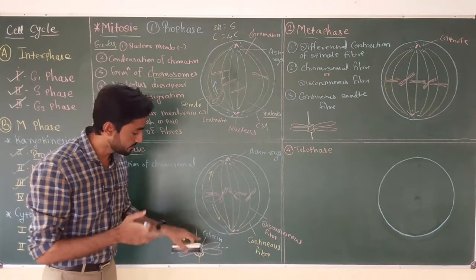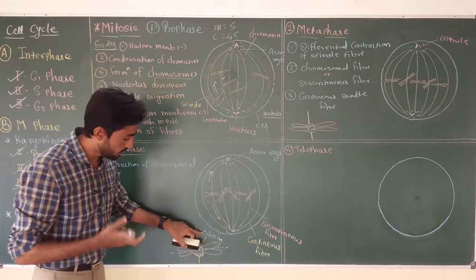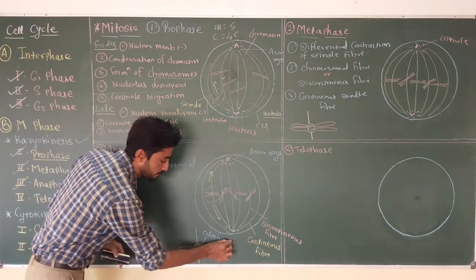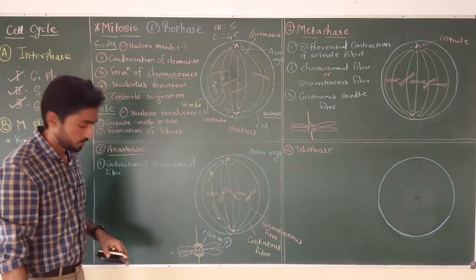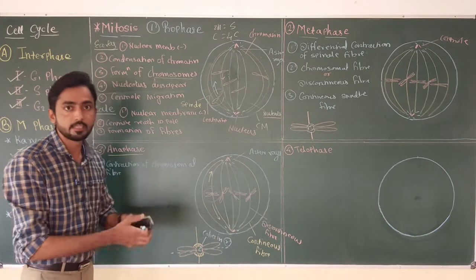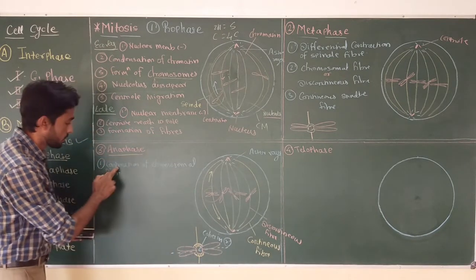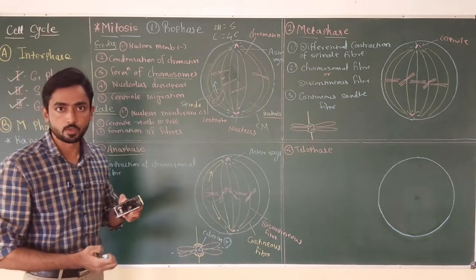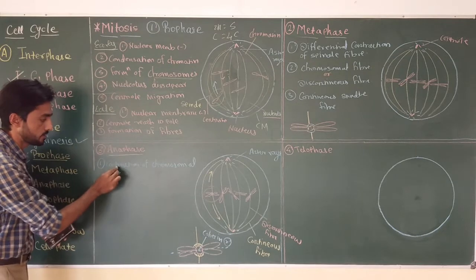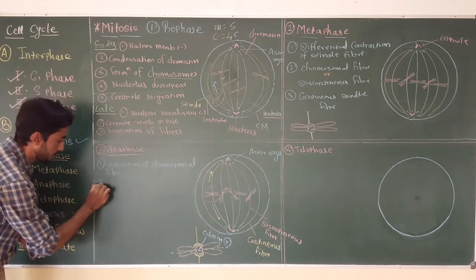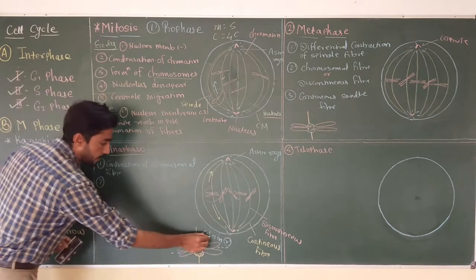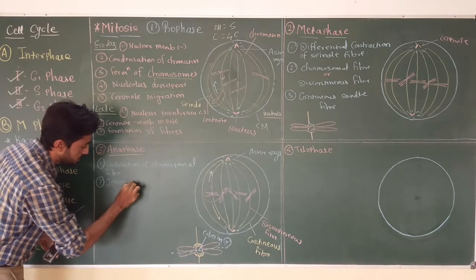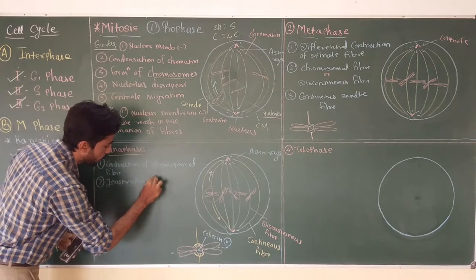Now the separase enzyme is going to degrade this cohesin. And due to degradation of this cohesin, the sister chromatids get easily separated when the chromosomal fiber contracts. Okay, so the first thing that happens in the anaphase is contraction of the chromosomal fiber. Second is degradation or inactivation of cohesin.